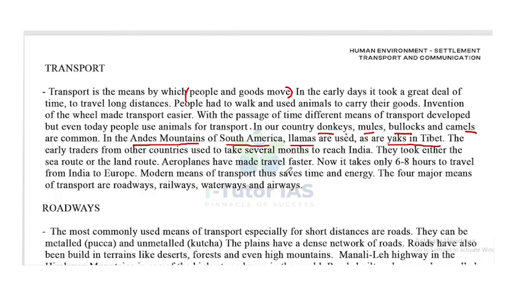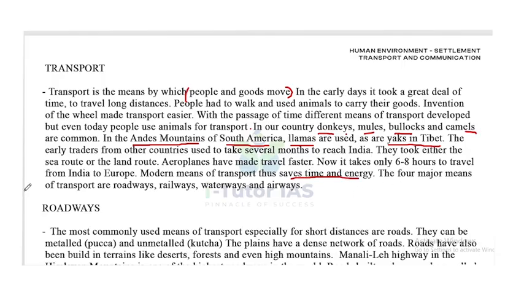The early traders from other countries used to take several months to reach India. They took either the sea route or the land route. Aeroplanes have made travel faster. Now it takes only 6 to 8 hours to travel from India to Europe. Modern means of transport save time and energy.